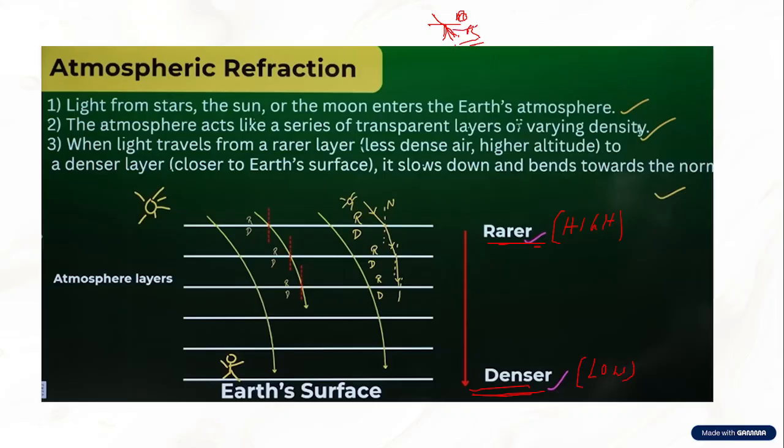So when the light enters from rarer to denser media, it turns towards the normal. In the same way, when it enters from denser to rarer media, it goes away from the normal. Rarer to denser, towards the normal; denser to rarer, away from the normal. So now in the atmosphere, what is happening here? It is entering from rarer to denser, so it will naturally move towards the normal, right? So let us understand this.